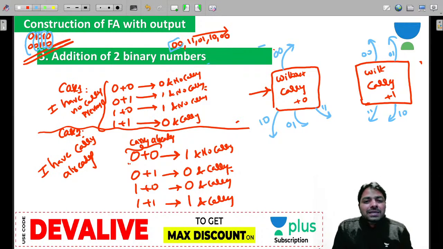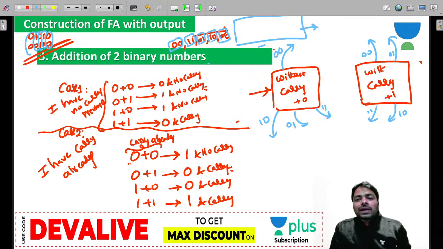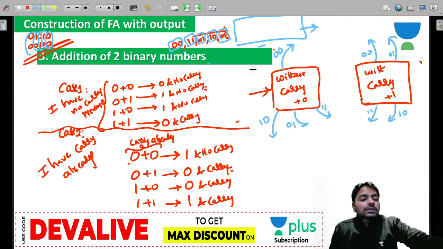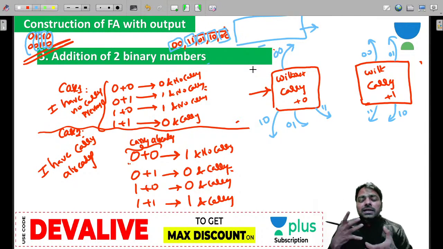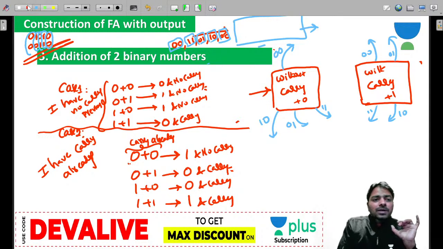These are the LSBs of the two numbers. Then the second, the 2 power 1 position, then 2 power 2, then 2 power 3, and so on. You give these as input, and then you will get the output one by one. So these are assumptions. Without assumptions, these machines are difficult to construct, guys. That is the reason most people struggle to understand the machines: they don't look at the data given in the question properly. So you must read the question. How do they give an input? How do they observe the output? How many bits are they adding? Everything is important here.